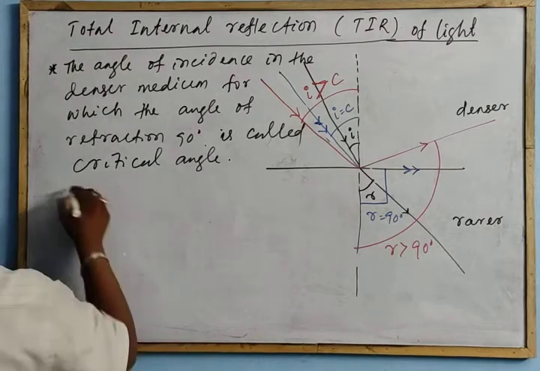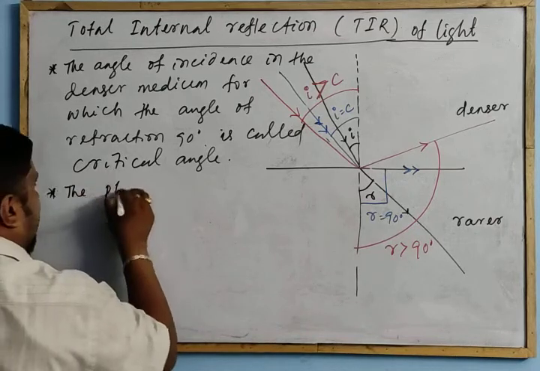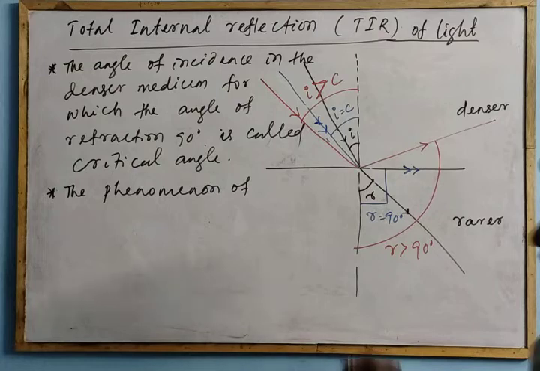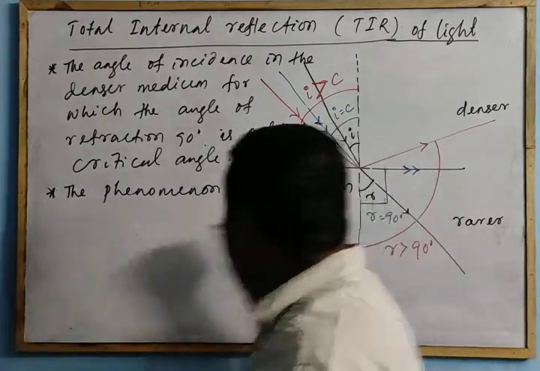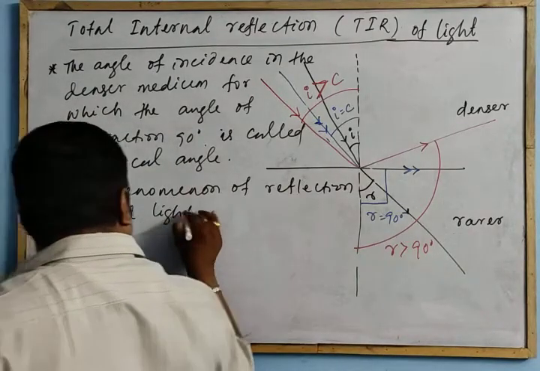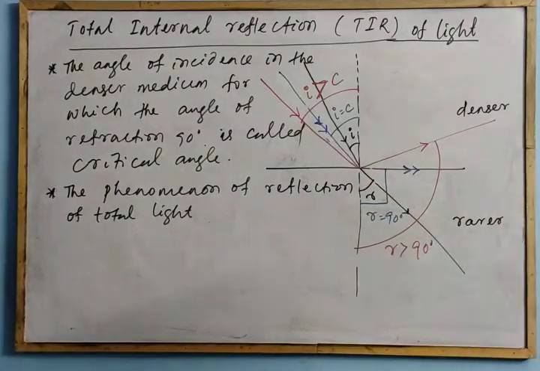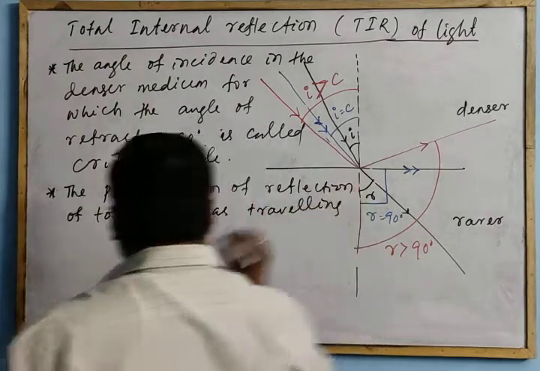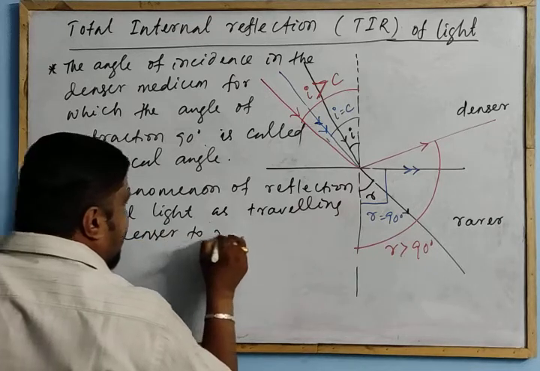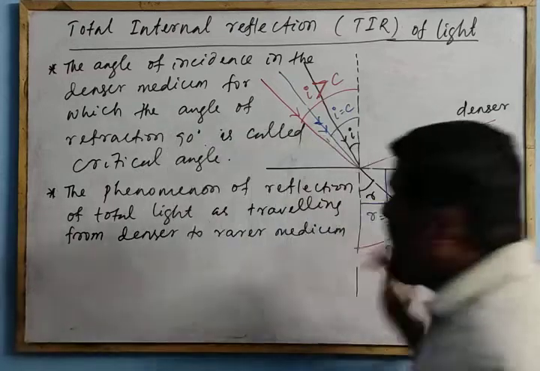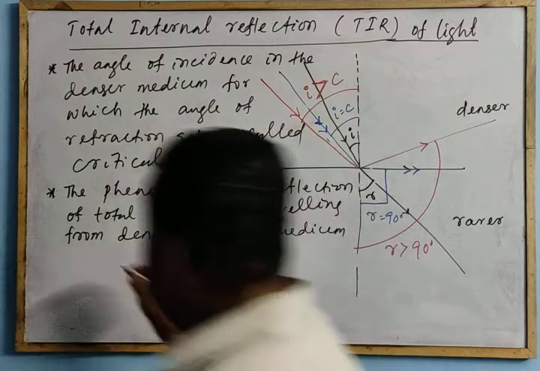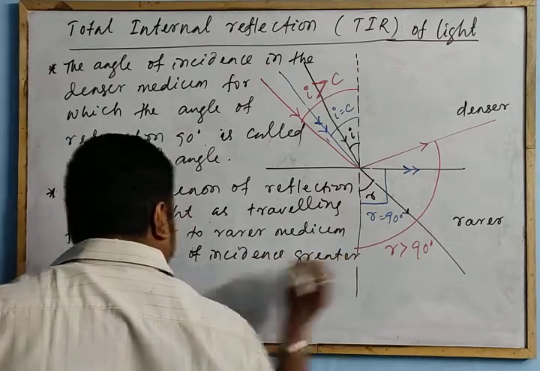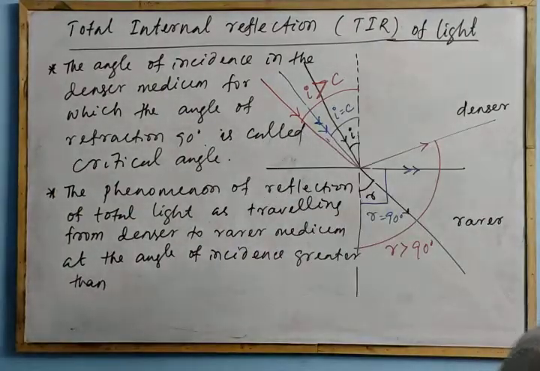Here you can write the definition of total internal reflection: the phenomenon of reflection of total light, the whole ray getting reflected, as it travels from denser to rarer medium at an angle of incidence greater than the critical angle.